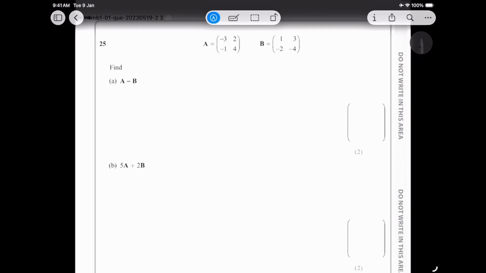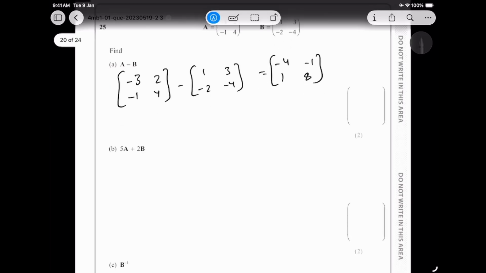All right, question number 25. Again, first is a simple 2 marks, very simple 2 marks. So that's minus 3, 2, minus 1, 4, the whole thing subtracted by 1, 3, negative 2, negative 4. Be careful with the calculation, it's very easy to make mistakes, but at the same time it's very easy to gain marks. So I get negative 3 minus 1, so that's negative 4, negative 1 minus negative 2, so that's 1, and then I have 2 minus negative 3, so that's negative 1, 4 minus negative 4, that is 8. So that's my answer. Okay, 2 marks gained.